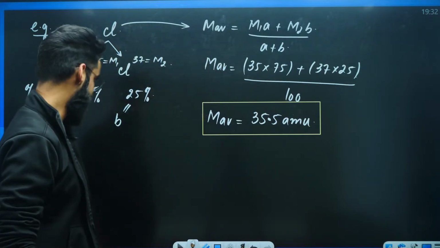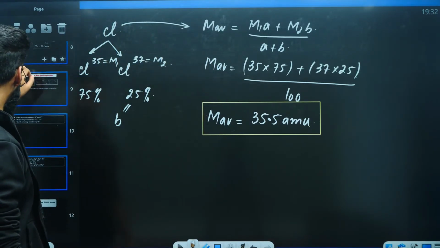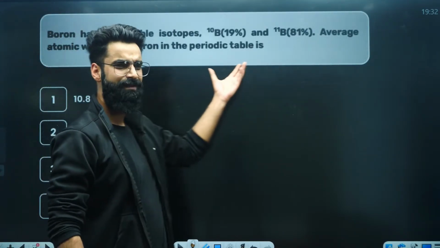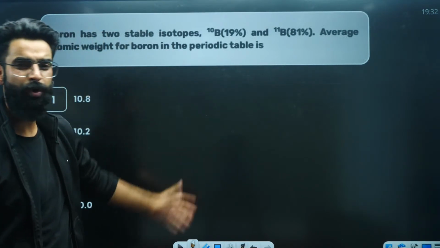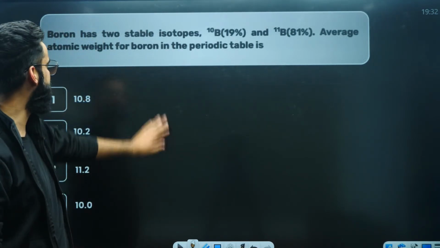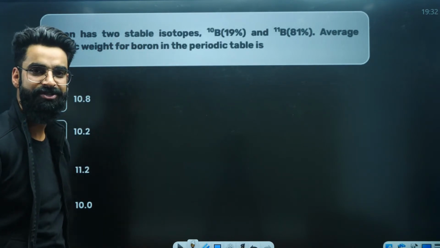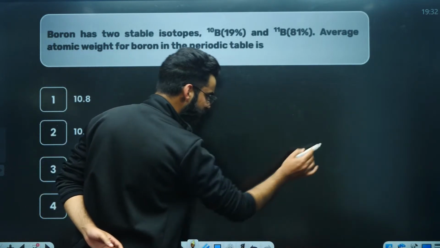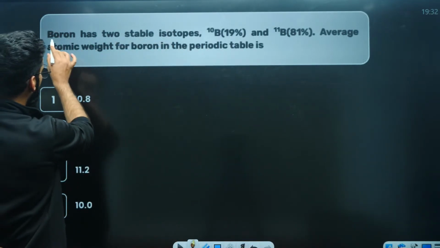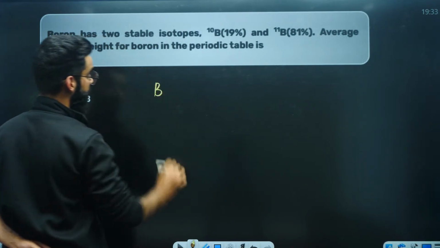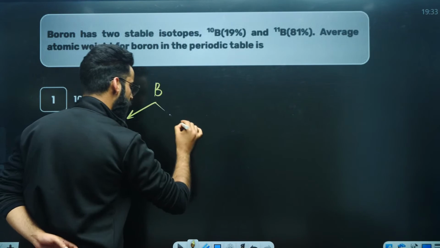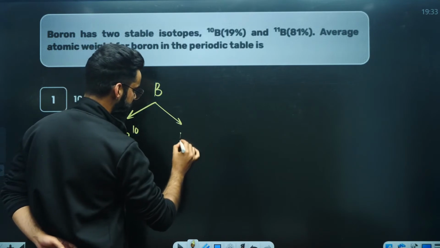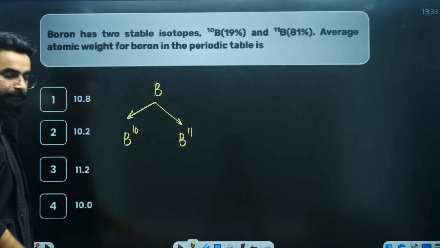Let me see if you can answer them or not. There was one question which was asked in NEET long back. Can't you solve this question now? You got the concept in detail. As far as this question is concerned, we have the element boron. Boron has two different isotopes, B10 and B11. These are the isotopes of boron.